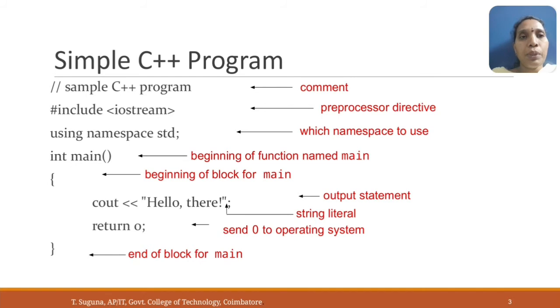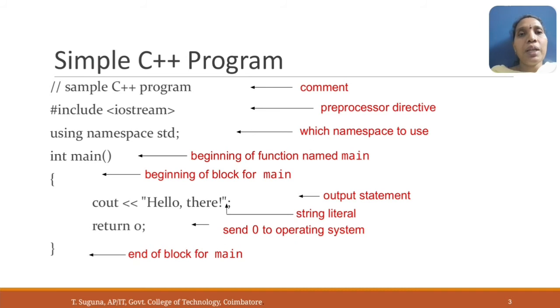This is a very simple program. This shows what all the parts available in a simple C++ program are. Look at the first statement, sample C++ program. It is preceded by two forward slashes. This indicates that this is a comment. Here we are using two types of comment. Either we may use double forward slash or forward slash with asterisk symbol.